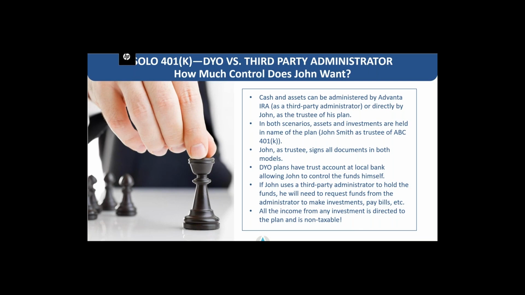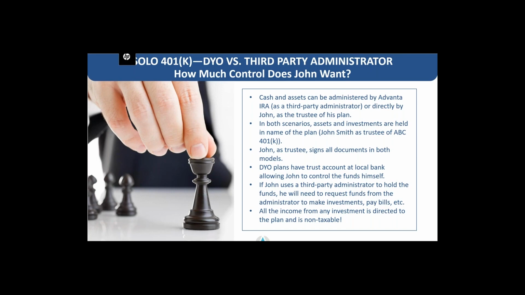And it's really going to boil down to how much control you want and how much service you actually want to have secondarily, which you think you may or may not be able to do yourself. So cash and assets can be administered by Advanta IRA as a third-party administrator or directly by John as the trustee of his plan. In both scenarios, assets and investments are held in the name of the plan.